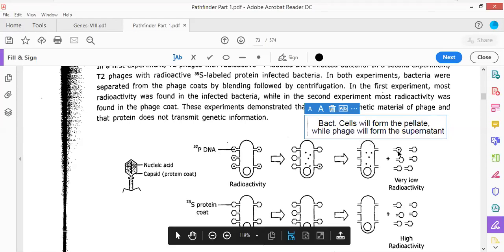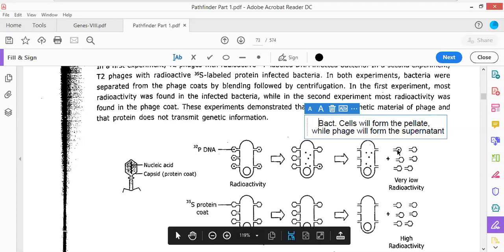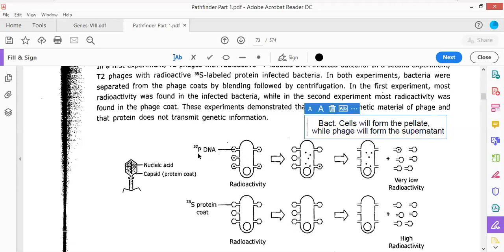Now see this, there was radioactivity associated, and you can find that there is P32 radioactive phosphorus DNA present here, and it contains this radioactivity because it was not able to bind to the E. coli. Why in certain cases is the phage not able to bind to E. coli? Can anybody explain? And to which receptor does this phage bind? The receptor to which the phage binds is referred to as the TonB receptor. So the receptor present here on the E. coli is called the TonB receptor.